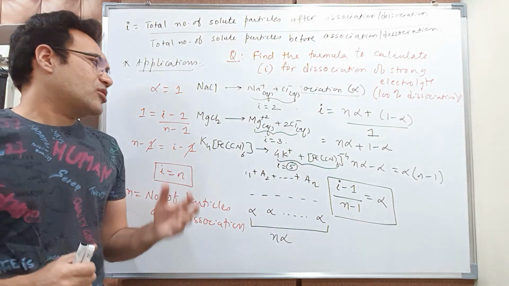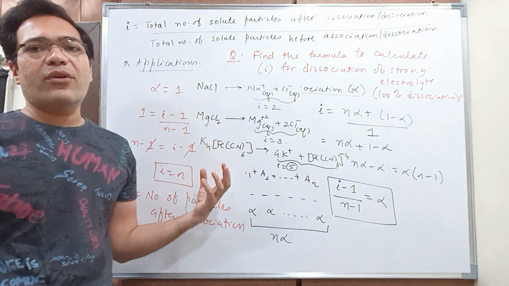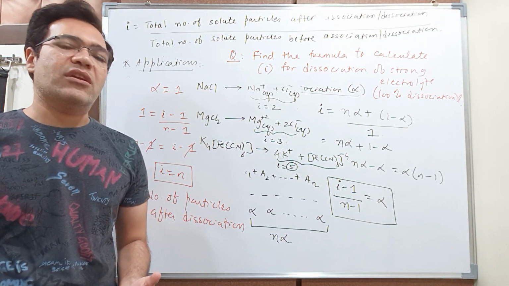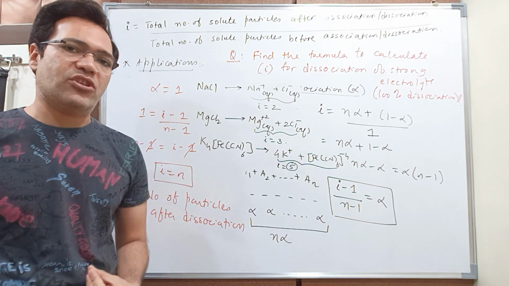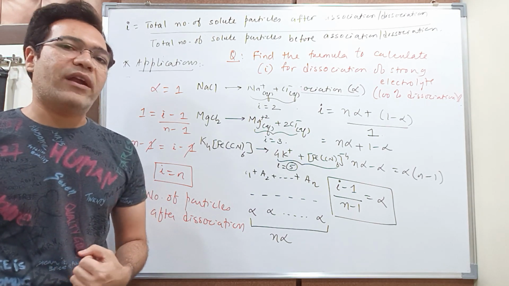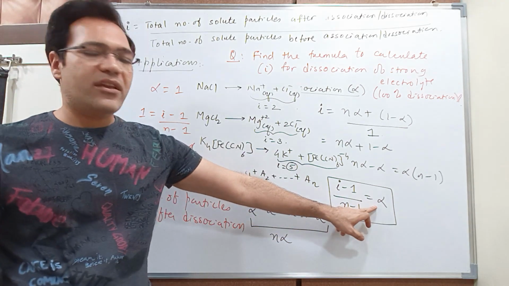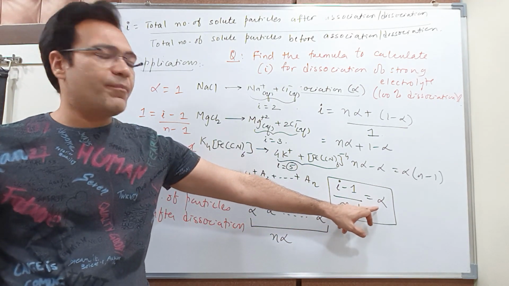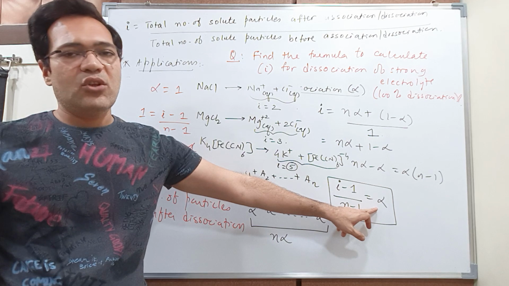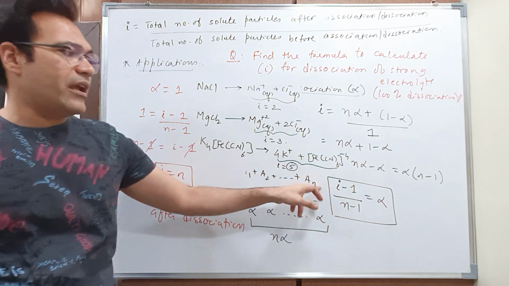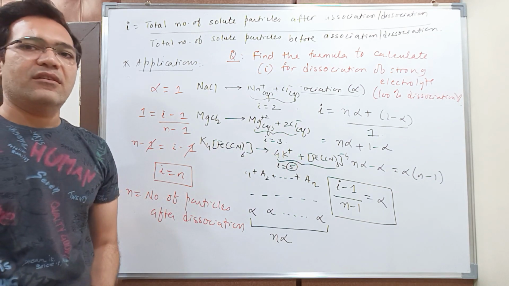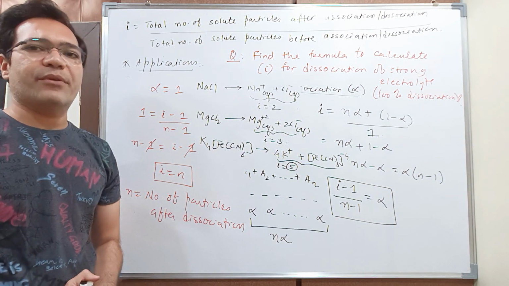Okay. Now the question is, sir, suppose a compound is not undergoing 100% dissociation, and suppose it is undergoing, say for example, 30% dissociation, then how can I find out Van't Hoff factor? See students, in that case again you can apply the formula here. 30% dissociation means 0.3. The value of alpha will be 0.3. You put that value here and you can calculate the Van't Hoff factor, right? See, the things are very easy and very simple.